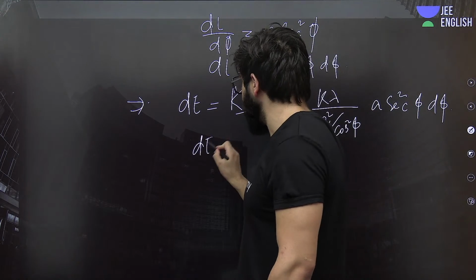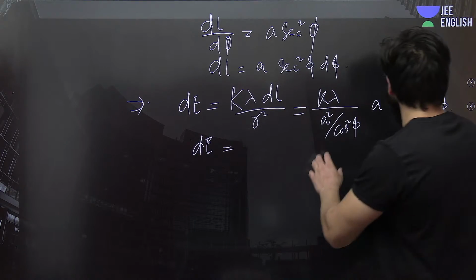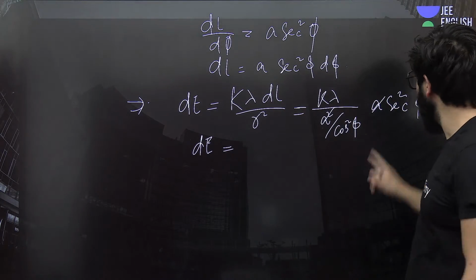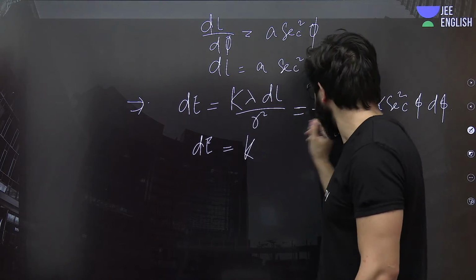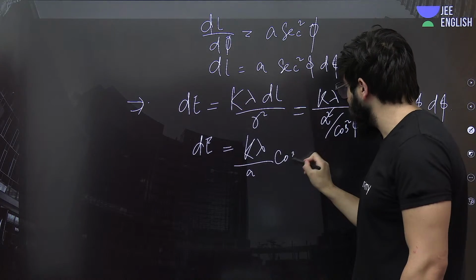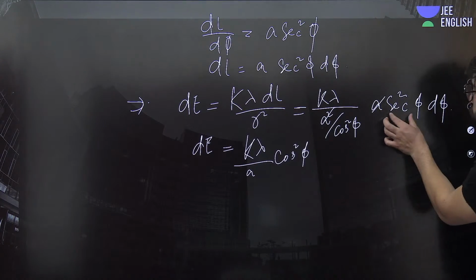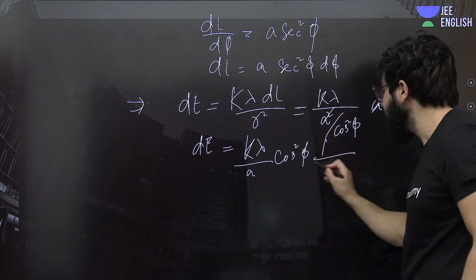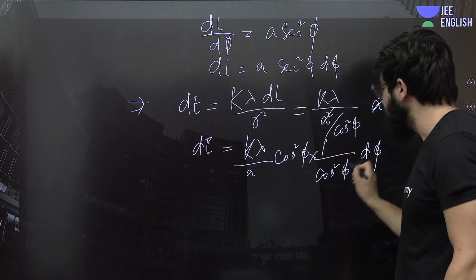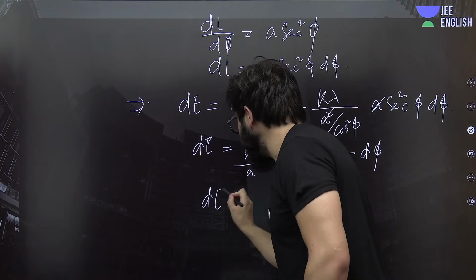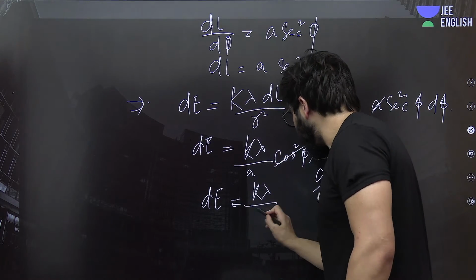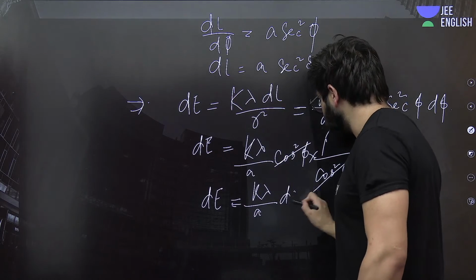So this dE will be nothing but, in this case, what we are supposed to do, this and this will get cancelled off. What else can we cancel? So can we just write K lambda upon this A. If we take it over there, this will be cos square of phi, and there is sec square of phi. Instead of this sec square, I can write multiplied by 1 by cos square of phi, and this d phi over here. This will get cancelled off. So dE we got as K lambda upon A d phi.